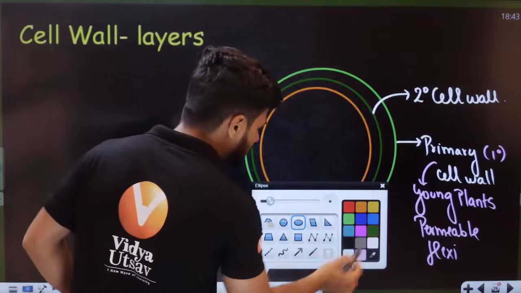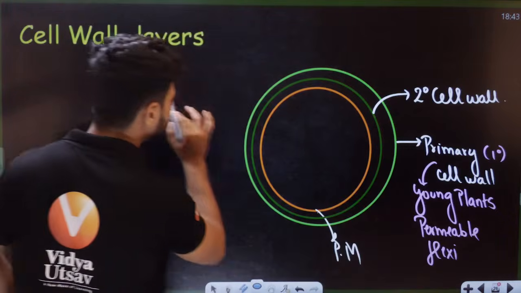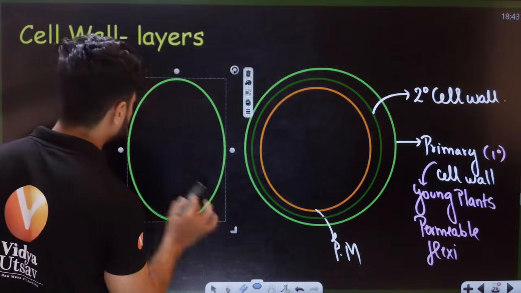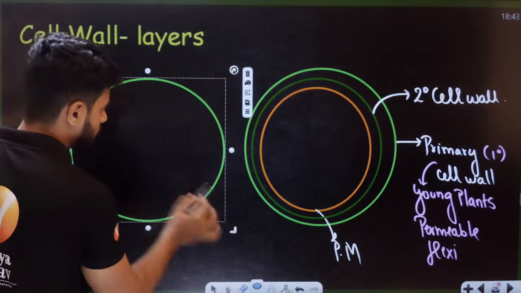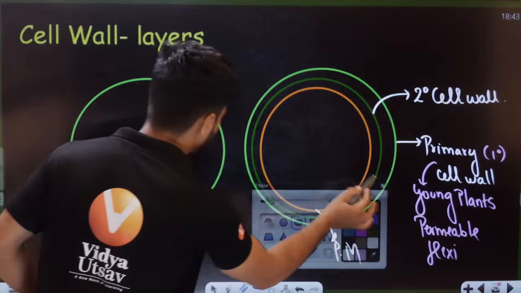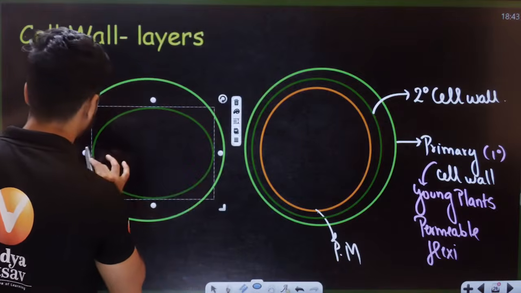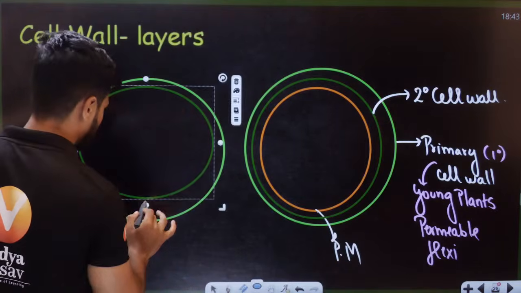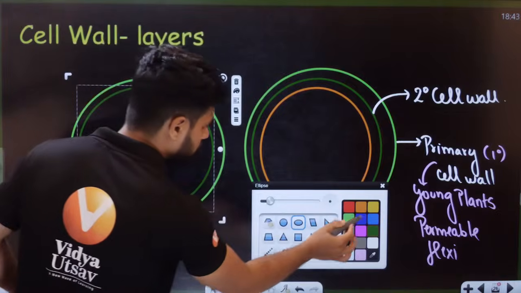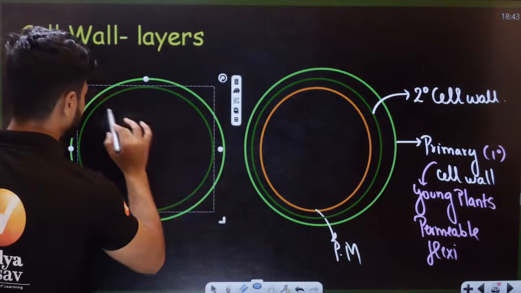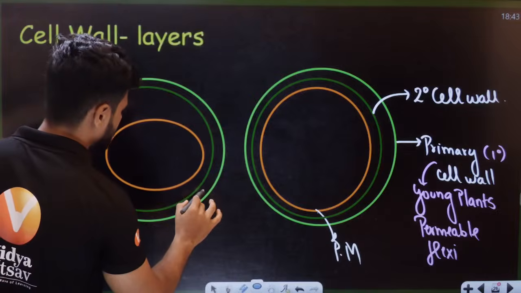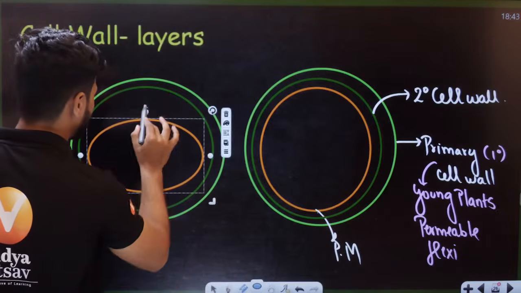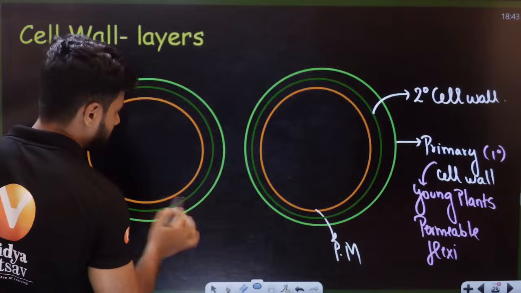Now students, let me just draw one more here. Let's say one more cell is here. This is one more cell next to it. This is a neighboring cell, students.